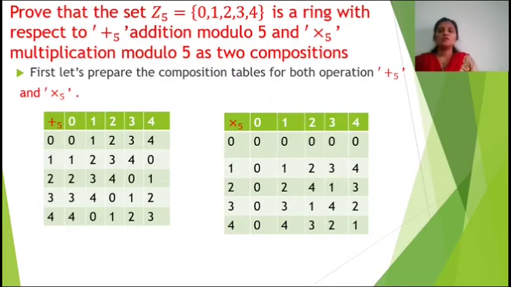Now we have to show that this is a binary operation, and we have to show that this Z5 with addition modulo 5 is an abelian group. After that we have to show that Z5 with multiplication modulo 5 is associative and its right and left distributive laws are satisfied.